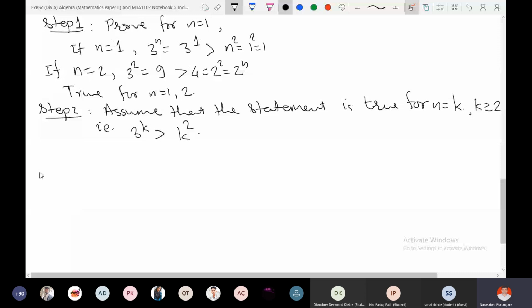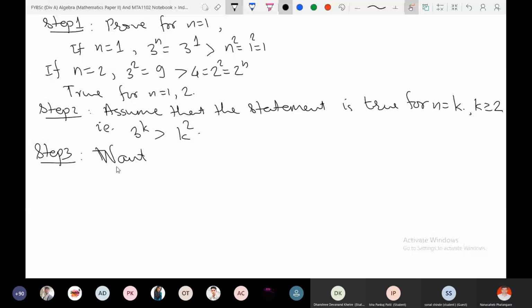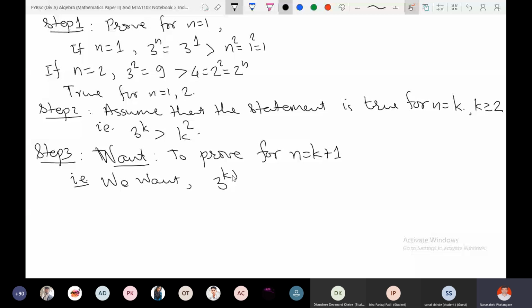So, inductive step. To prove step 3, what we want to prove for n equals k plus 1, that is, we want 3 raised to k plus 1 to be greater than (k plus 1) squared. This is our expectation, right? This is not a proof. We have not proved it for k plus 1.